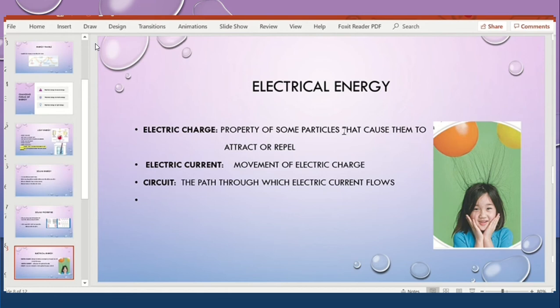Okay, so some of the particles attract each other and some repel each other, like pulls towards them or pulls away from them. This is because some particles have charge, the positive charge and the negative charge.